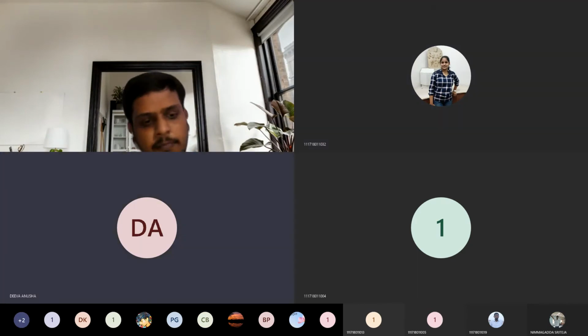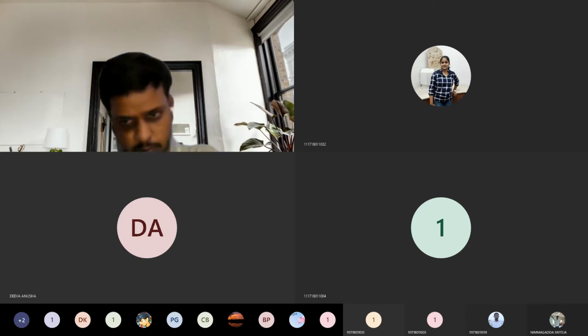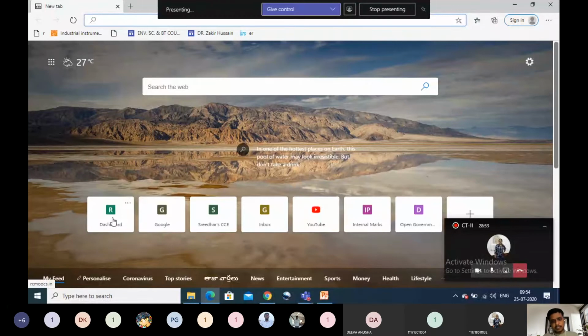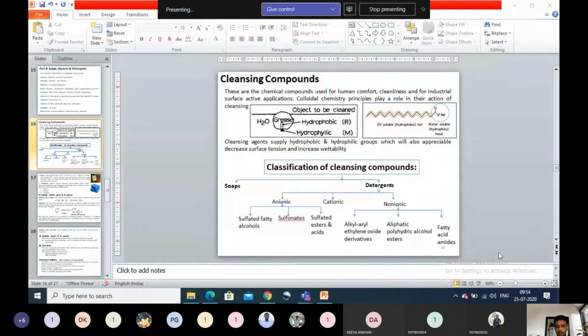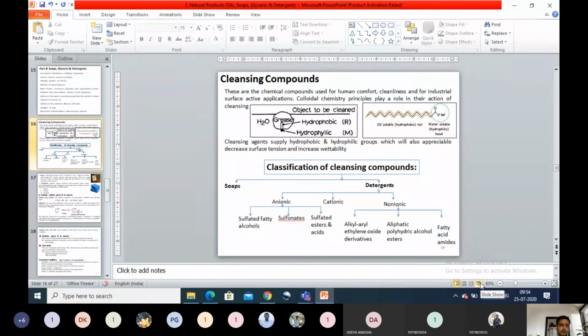Yes, sir. Now we will try to summarize what the action is when we apply a detergent to the fabric. We'll summarize this so that it will be easy. In any cleansing mechanism, there will be four steps. It is called a four-step mechanism. In the first step, as per that video, the surface to be cleaned is made wet by this hydrophilic molecule,